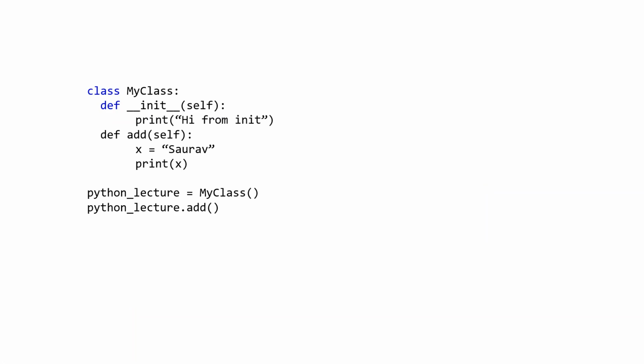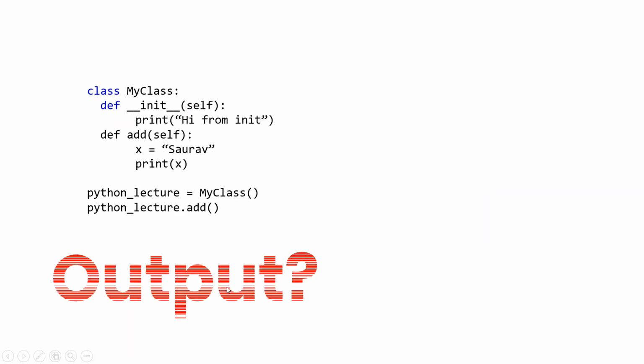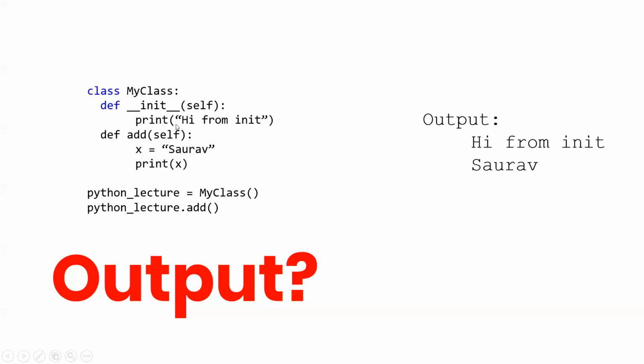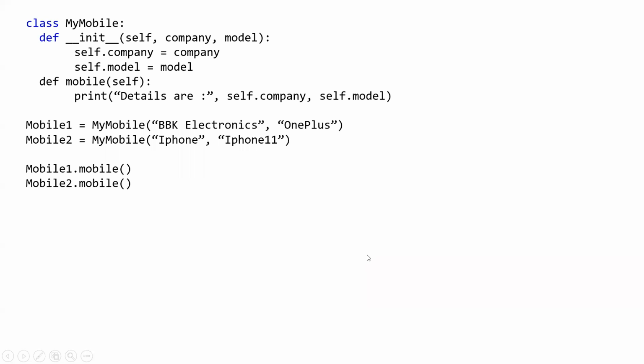We also discussed something about self, how self actually works. Here, we have not called this init function, we are calling the Python lecture object and the add method. Still, init is getting called, because it's the basic functionality of the init function that it will always get called whenever we call any other function in the class. So this is the way we use the init function. Then we get into more detail using this example.